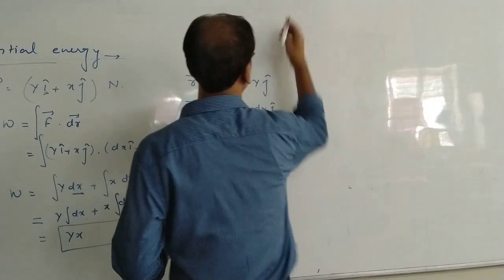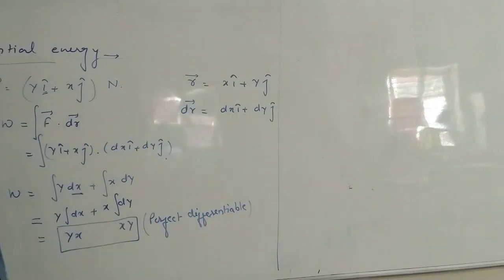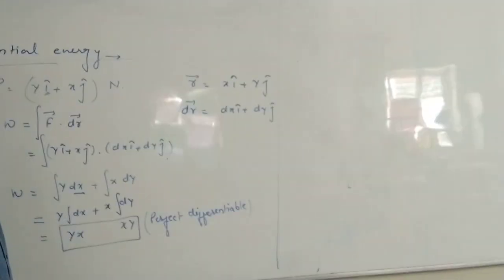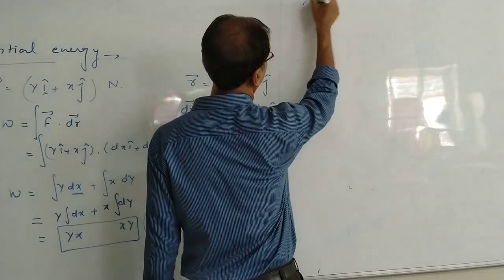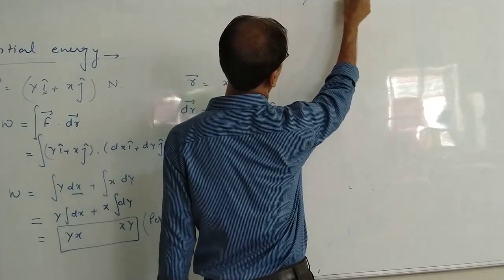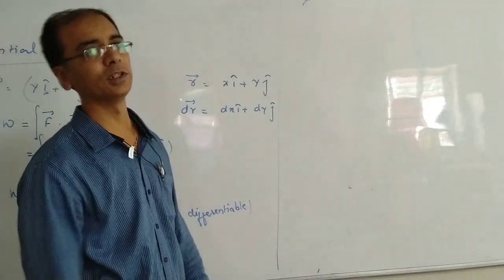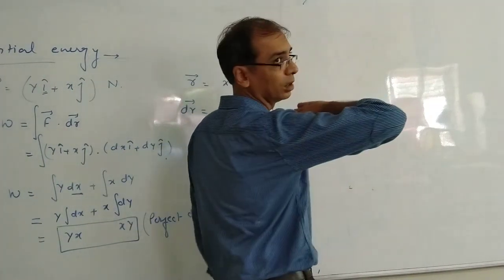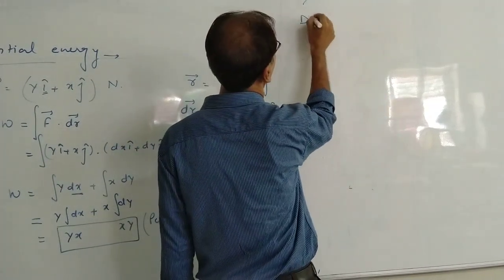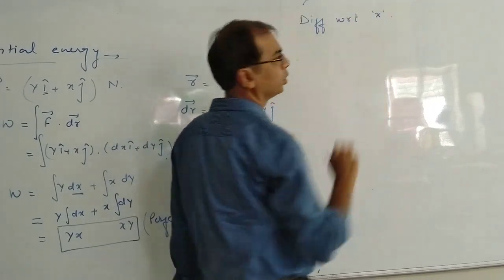So see now how to solve this further. We have yx plus xy. Now I am going to take xy as one function, assume the function phi is xy. I am going to differentiate it, considering x as one variable and y as the other, with respect to x or y, whichever you want.